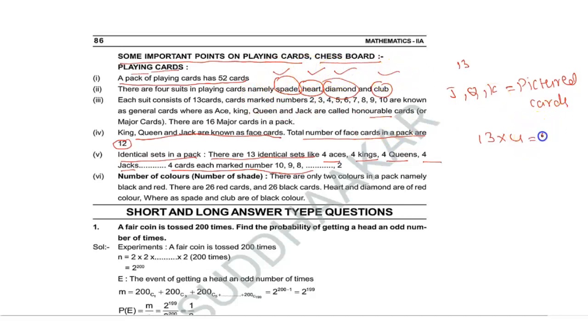So 13 into 4 is equal to 52. In these 13 cards, 10 are numbered cards and 3 are pictured cards. For each type there are 13, so the total numbered cards are 40, plus pictured cards 12. That is the basic conditions for this probability. Okay, right. Thank you.